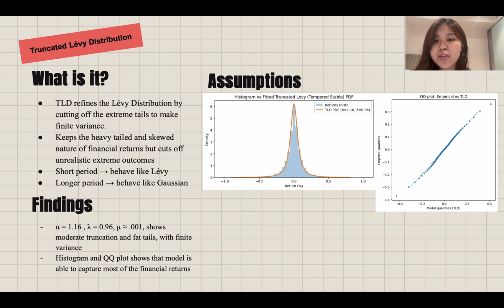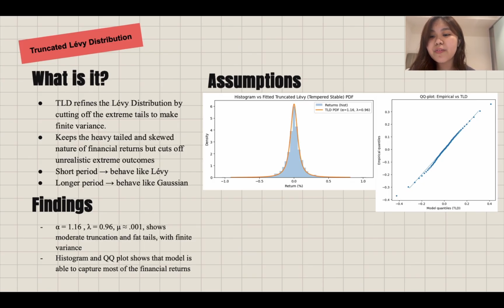Overall, this shows that the Lévy distribution gives a more realistic and robust description of financial returns. Next, moving on to the Truncated Lévy Distribution, or TLD. It is a refined version of the Lévy distribution that cuts off its extreme tails, which results in the TLD having finite variance. In this model, the parameter alpha indicates how heavy the tails are. A smaller alpha indicates fatter tails and more extreme price changes.